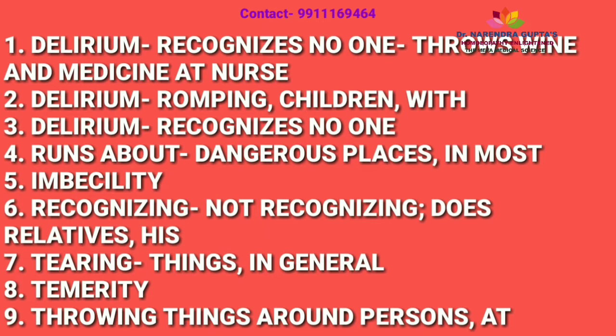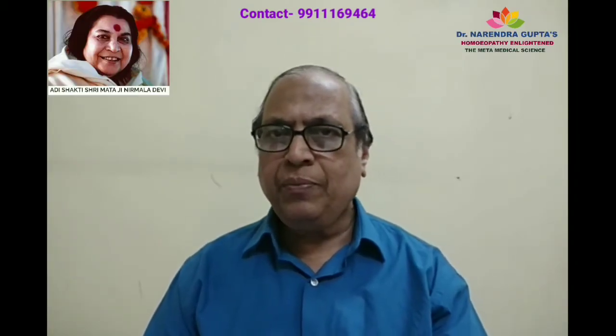Delirium, recognizing no one, runs about in dangerous places. Imbecility, recognizing not, not recognizing his relatives. Tearing things. Temerity, throwing things around person's head. So it is very easy to write rubrics from the repertory here.